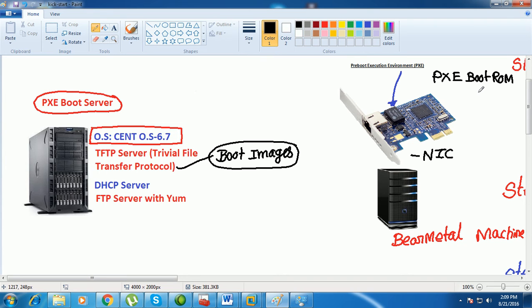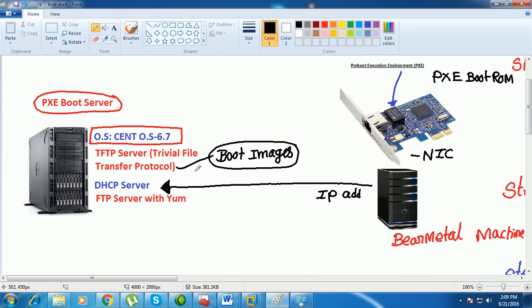When starting a bare metal system, what happens is that first it starts with network booting. When starting the network booting, the client machine is going to send a request to the DHCP server, and the DHCP server is going to supply the IP address to your client machine. Now your PXE boot server and the bare metal machine are both in the network.